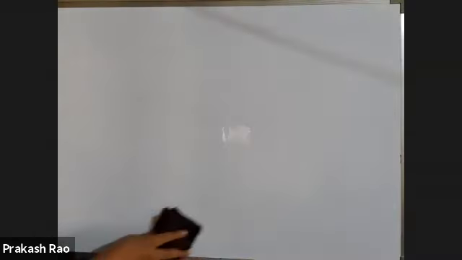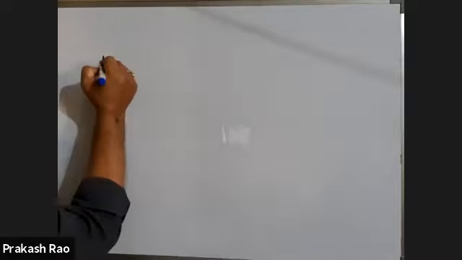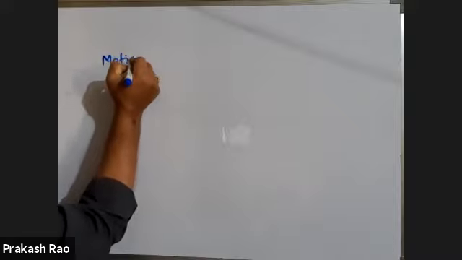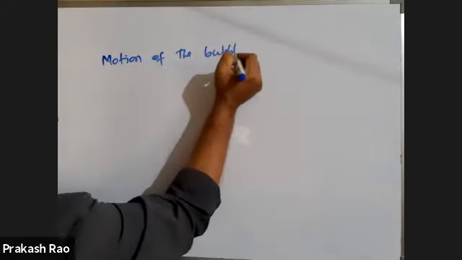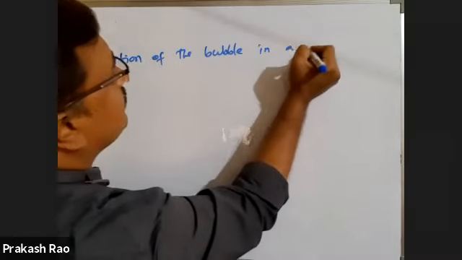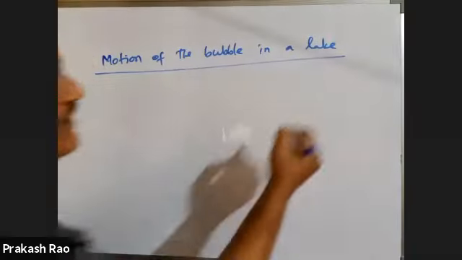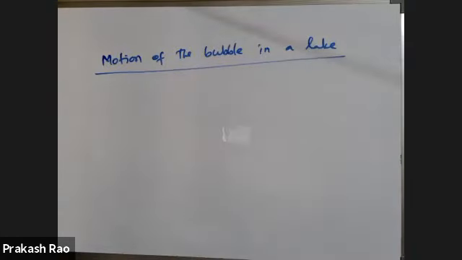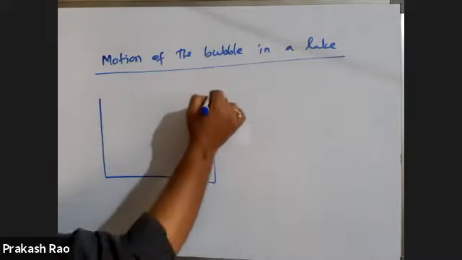Next, motion of the bubble in a lake or water tank, anything, right?